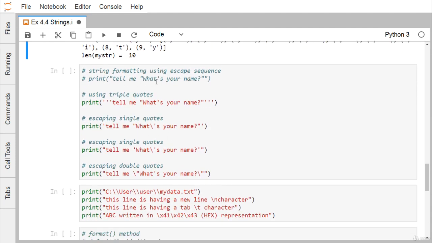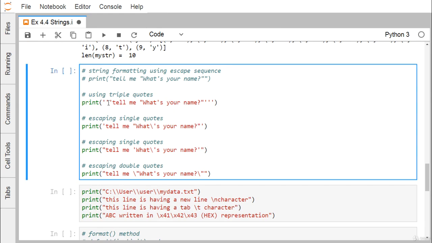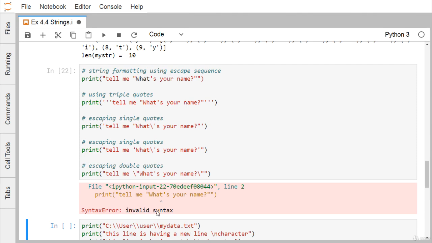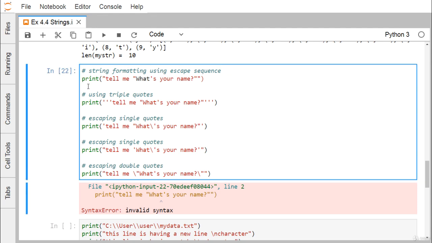Now we shall deal with single quotes and double quotes. Let us suppose I am going to print this one. When I print it, it produces an error. Why? Because there is a double quote inside, and it will take this double quote as the terminating double quote. That is why it causes an error here. It says invalid syntax because the quotes are not balanced.